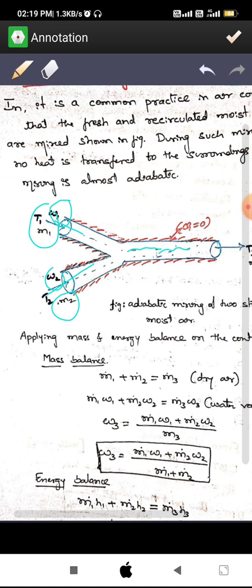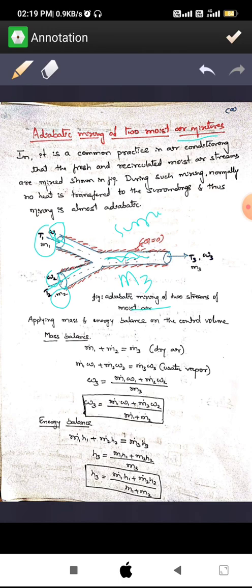When these two mixtures are mixed in a chamber, there is heat transfer only within the system, not between the system and the surroundings. Within the system there is a mixing of two fluids, that is fresh air and circulated air. Next, I take m3 as the mass of the fluid which is coming outside. Here m3 is the mass of the mixture, omega 3 is the moisture content and T3 is the temperature of the mixture.